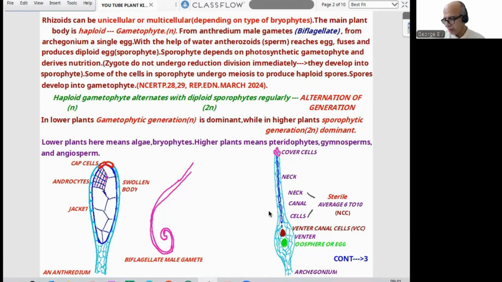Now comes archegonium, female side, where it is a flask-shaped structure, a swollen bottom, and a neck-like area, and some cover cells. Everything is marked there. The swollen part is called venter.